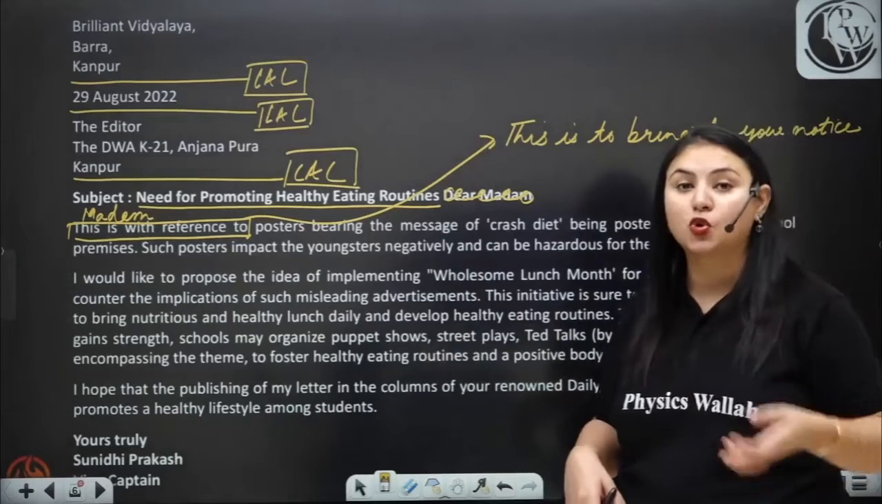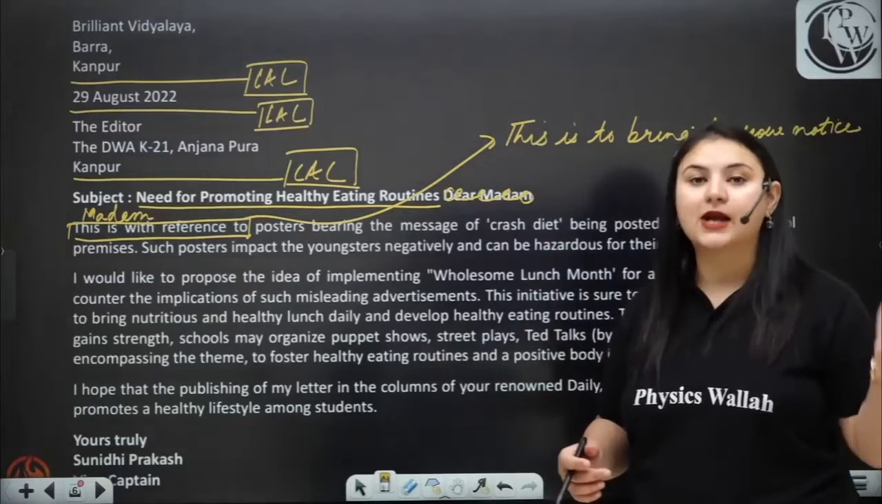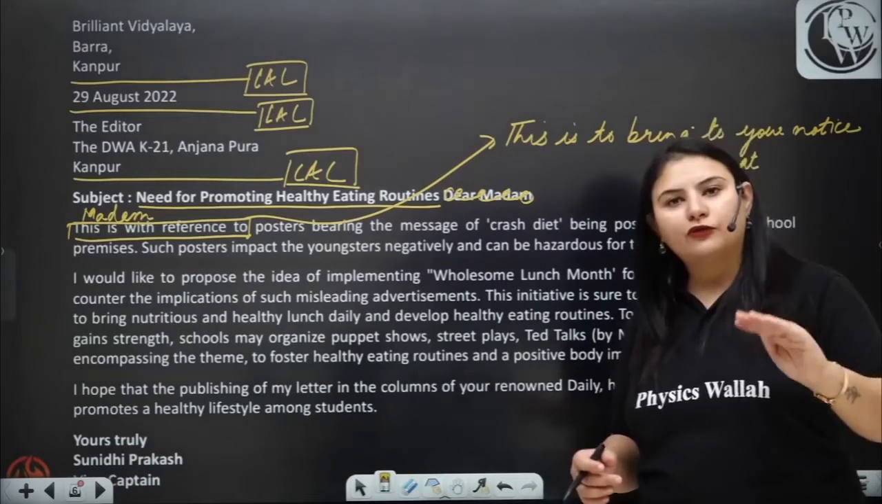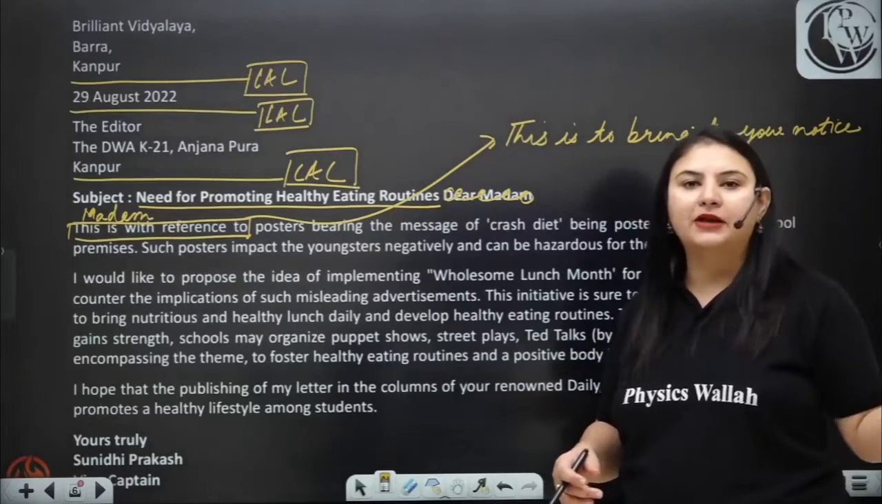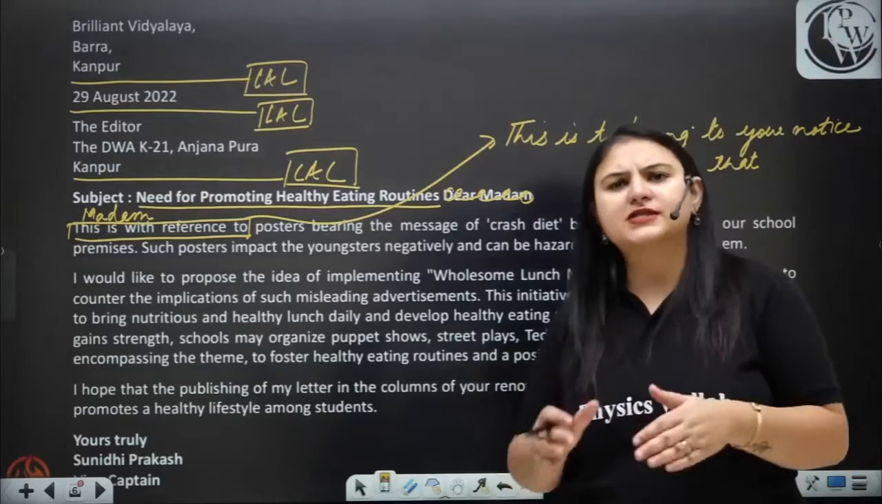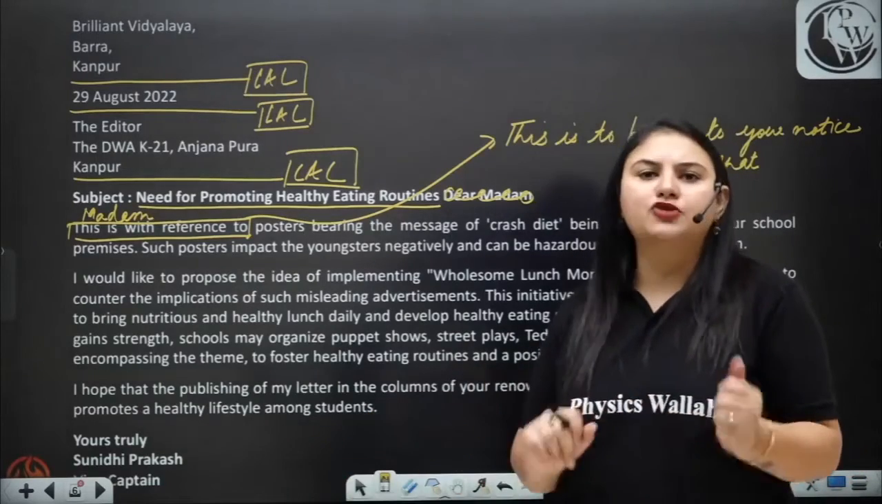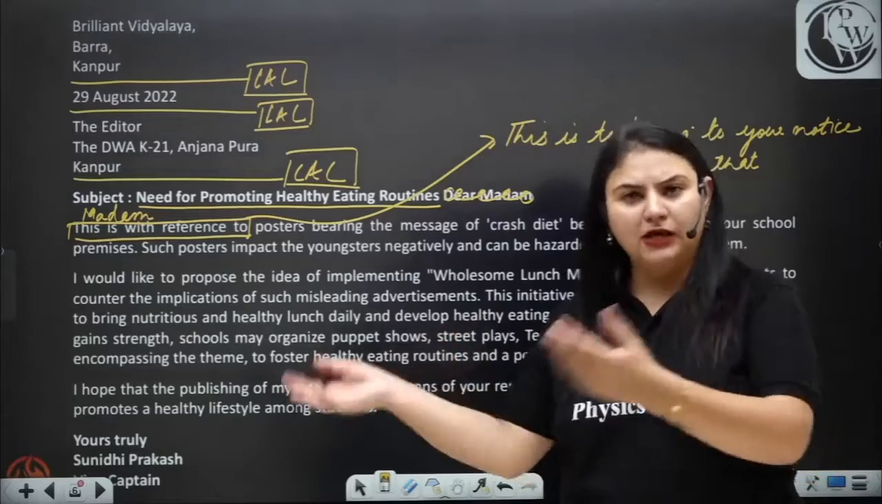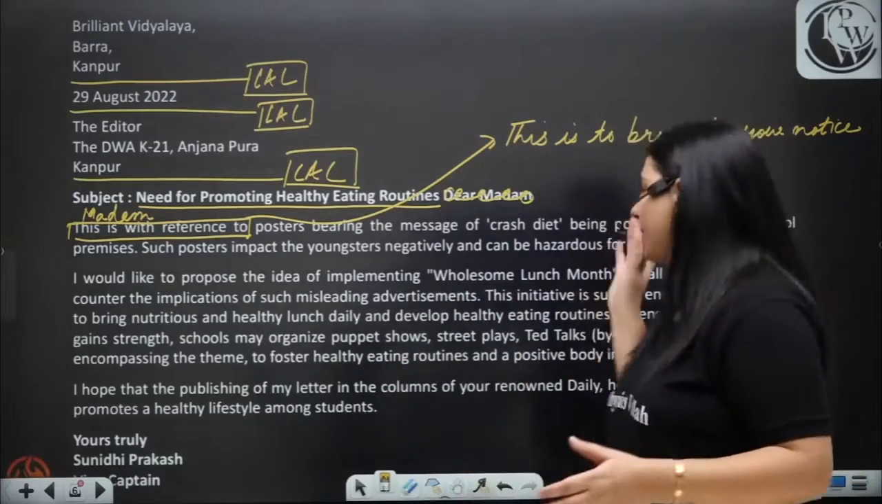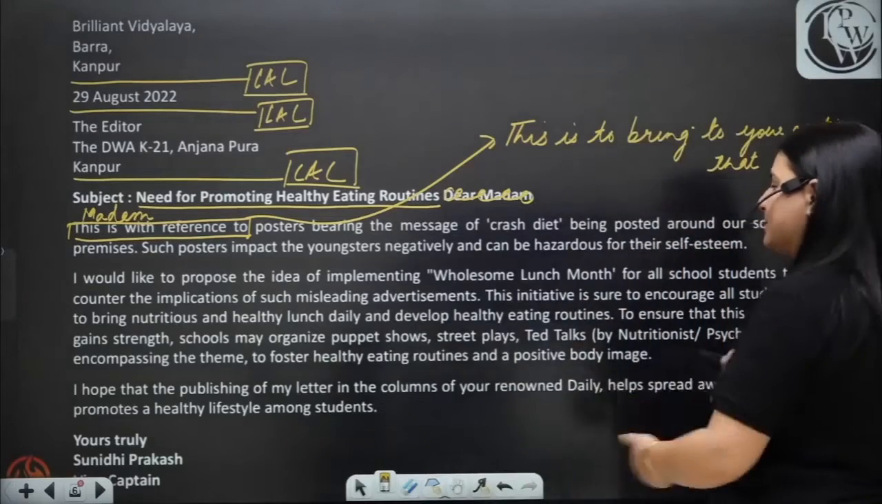She is also giving the reasons why wholesome lunch should be adopted. Okay, if you are very good with your vocabulary, you can do that. But if you're not very perfect with your vocabulary, you can just simply write that yes, a wholesome lunch month should be implemented in the schools, and you can give a simple reason. But here the reason has been explained very well.